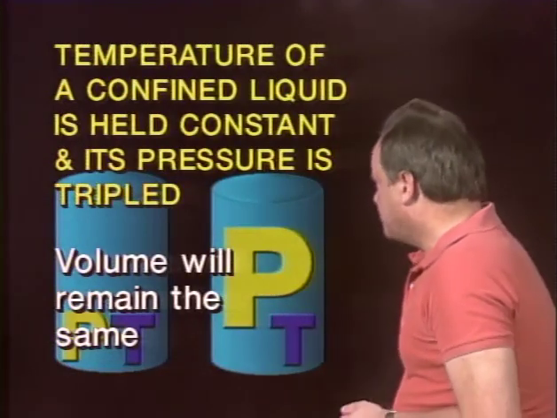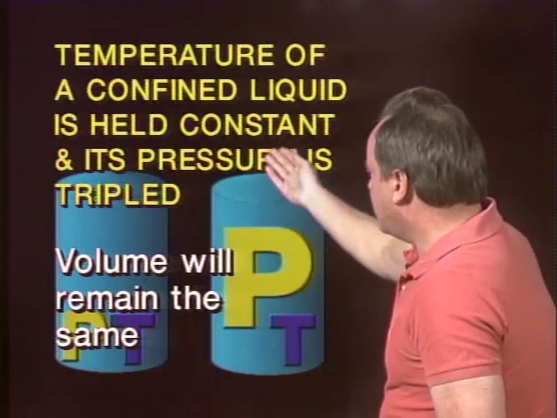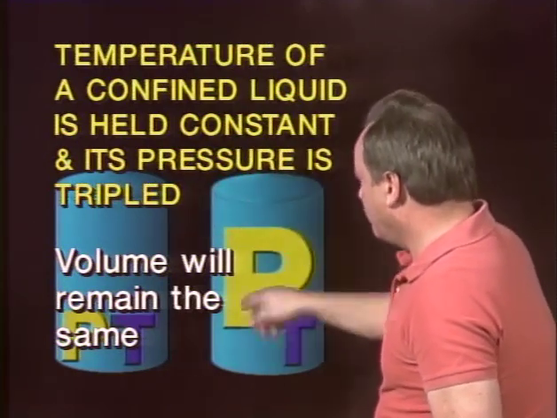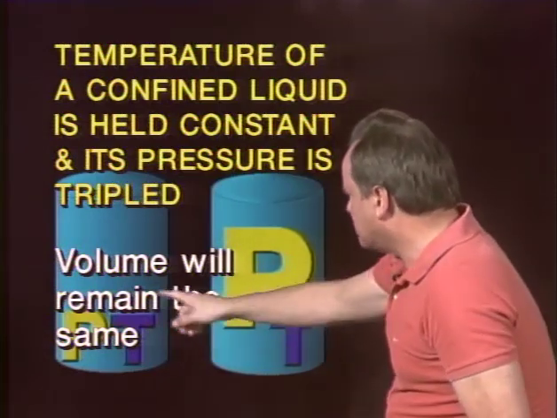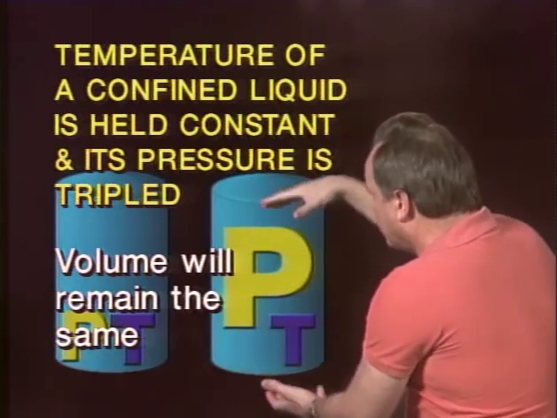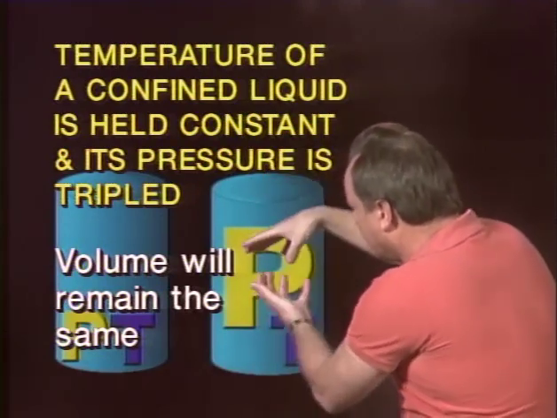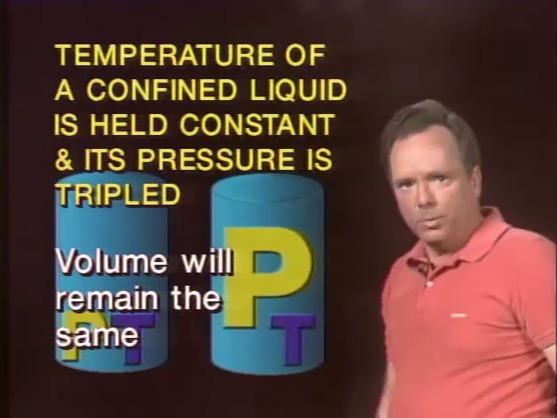They ask you a kind of backwards question about this. Let's take a look at the backwards question. The question says, the temperature of a confined liquid is held constant and its pressure is tripled, what will happen to the volume? Well, this is kind of backwards, but what they want you to know is the volume will remain the same. Essentially what they're saying is a liquid does not compress. You cannot change the volume of a liquid even if you increase the pressure. The volume of that liquid will not change.